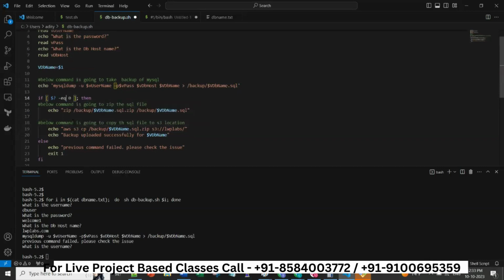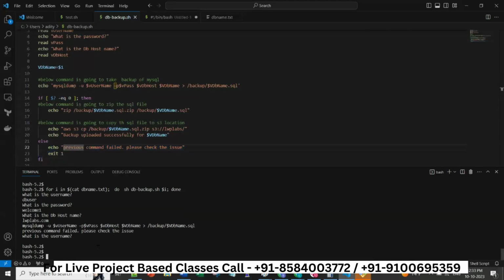The condition is equal to 0. So if this command is successful, then it will be 0. 0 means run this, otherwise print this, right? Our condition, our operator was wrong. It will be equal to. Okay, now it should work properly without any issue.